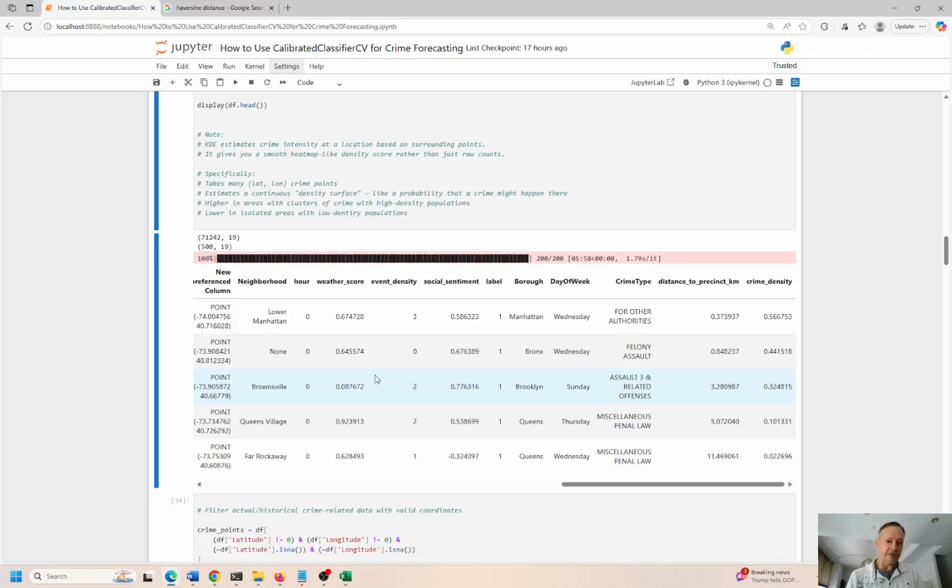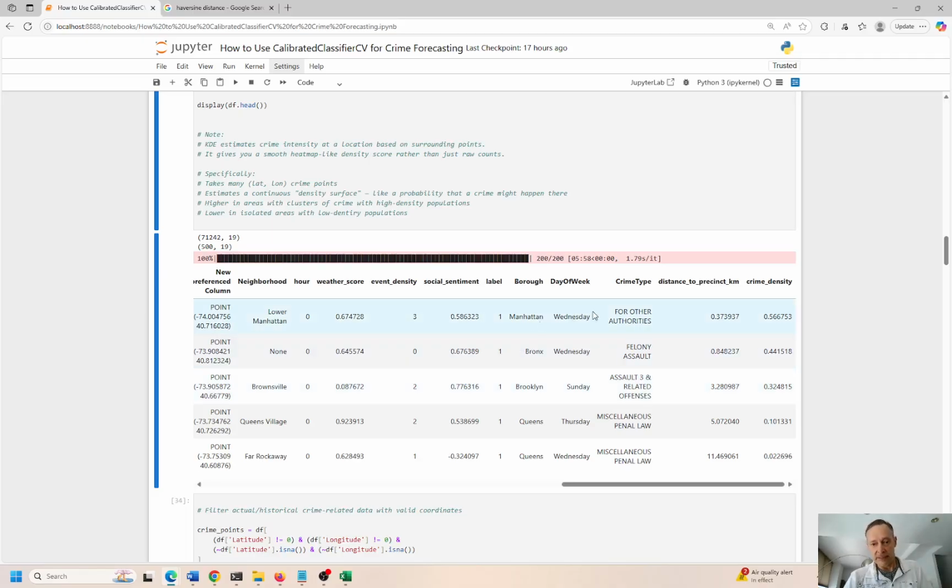This is the KDE that I just mentioned. Social sentiment, so this can be talk or chatter on Facebook. Maybe we're going to go out and commit a crime and you're a member of a gang or something and they're talking about that, right? So that could lead to an actual crime event in the real world, take it off the online world in the 2D environment and bring it into real life, into a 3-dimensional environment.